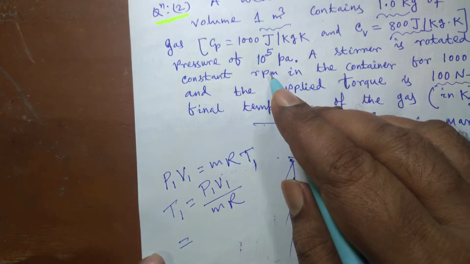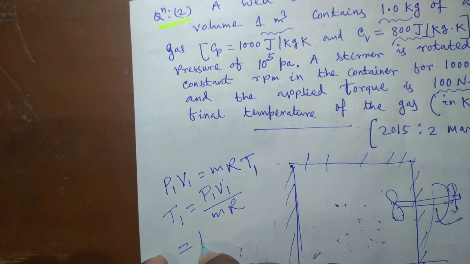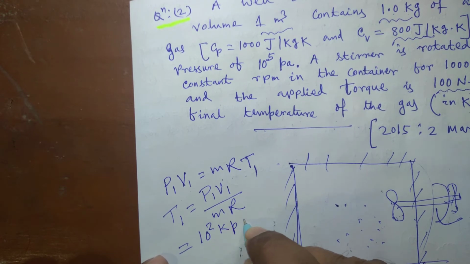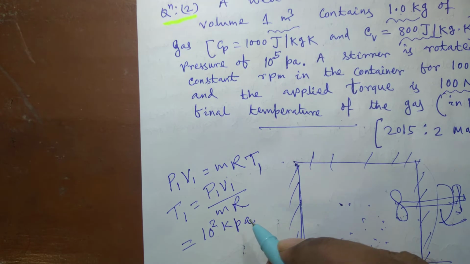Pressure was 10 to the power 5 Pascal according to the question. If you convert that into kilopascal, that will be 10 to the power 2 kilopascal. Since R is in terms of kilojoule, we have to express every term in terms of kilopascal.